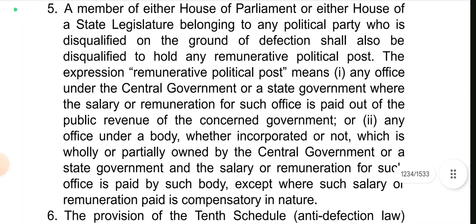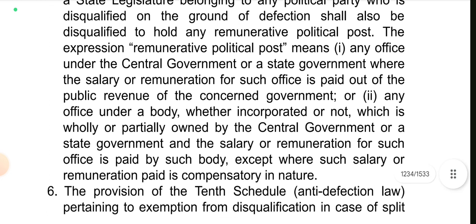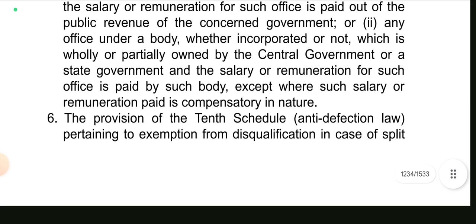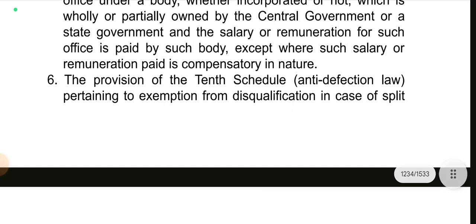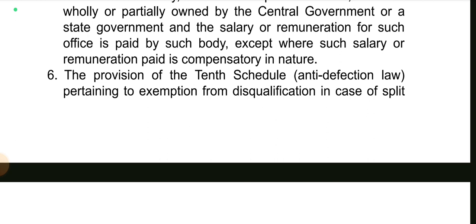A member of either House of Parliament or either House of State Legislature belonging to any political party who is disqualified on the ground of defection shall also be disqualified to hold any remunerative political post. The expression remunerative political post means any office under the central government or state government where the salary or remuneration for such office is paid out of the public revenue of the concerned government, or any office under a body, whether incorporated or not, which is wholly or partially owned by the central government or state government, and the salary or remuneration for such office is paid by such body, except where such salary or remuneration paid is compensatory in nature.